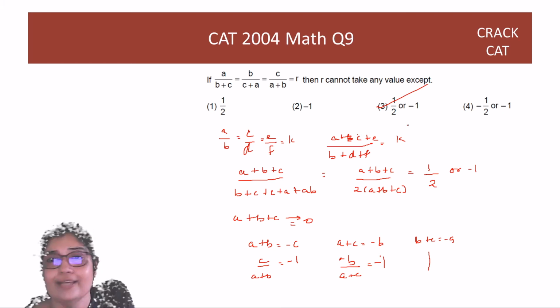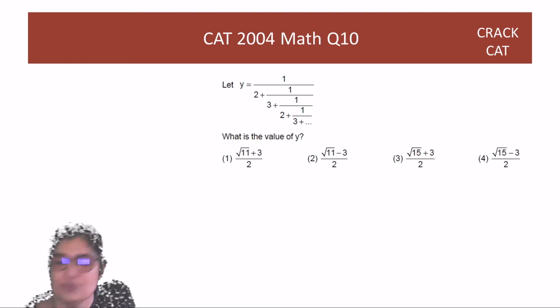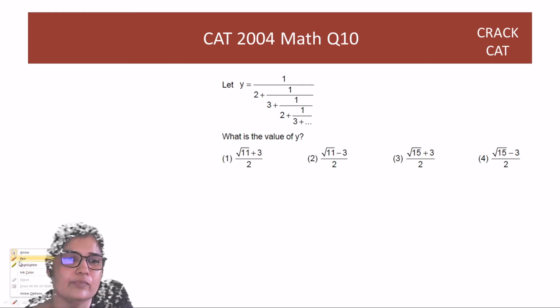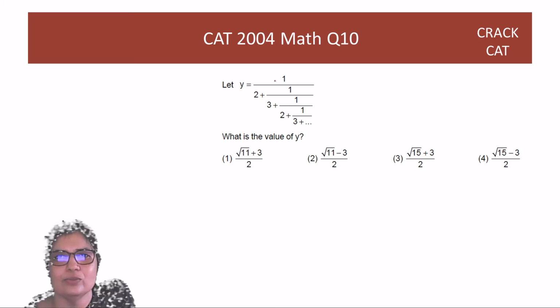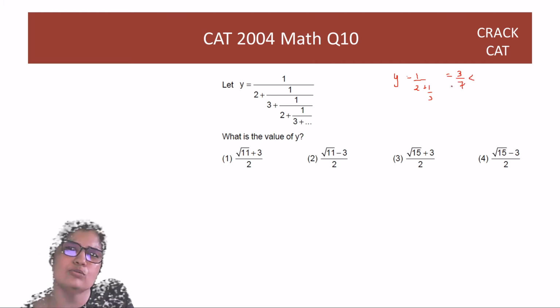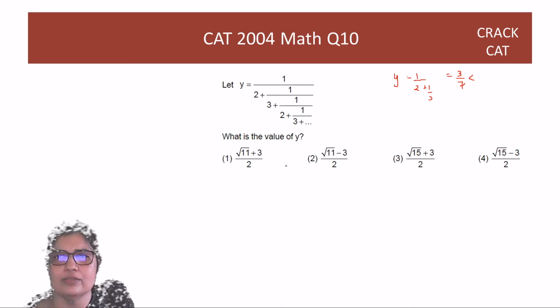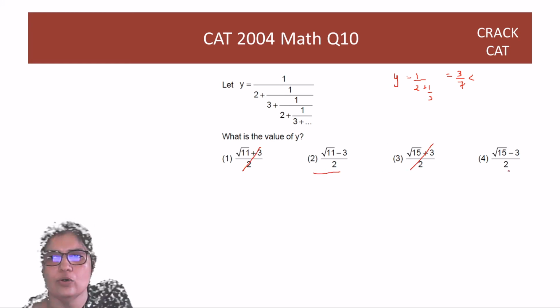Okay, great. 10th question. So you know what I do with such questions. I don't like all that algebra, so I just try and approximate. See, you have y is equal to half plus 1 by 3, something. So y is equal to half plus 1 by 3. Which is what, guys? It's close to 3 by 7. Very close to half. A little less than half, close to half. Now, which of these options are more than 1? 11 plus 3 by 2, it's more than 1, more than 1. It's option 2 or option 4.